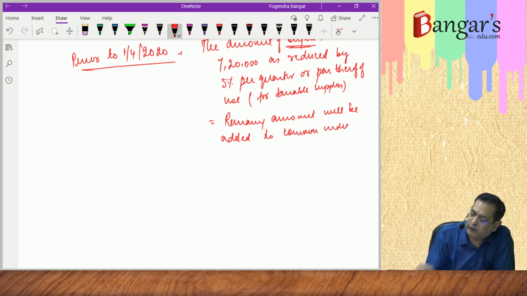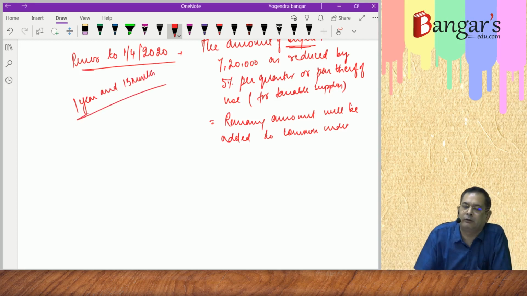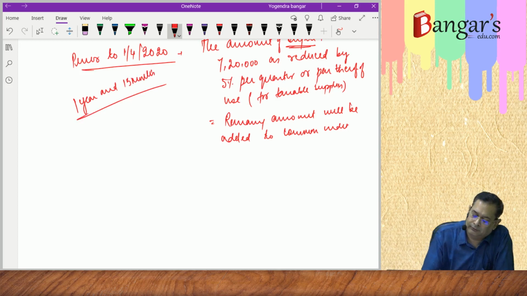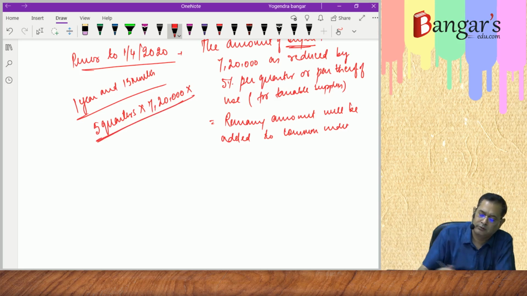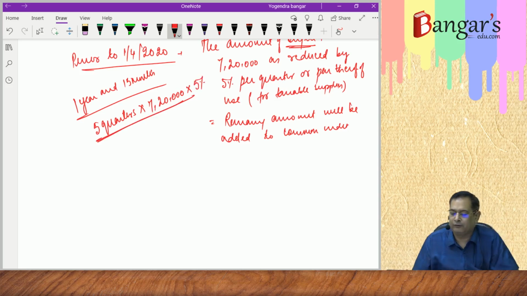So say if this particular capital goods were used for a period of say 1 year and 15 months exclusively for effecting taxable supplies. So how many quarters will it be? In 1 year there are 4 quarters, and 15 months part thereof, it's 5 quarters. So 5 quarters into 7,20,000. That works out to how much? 5% per quarter.